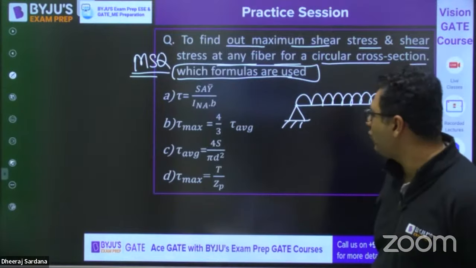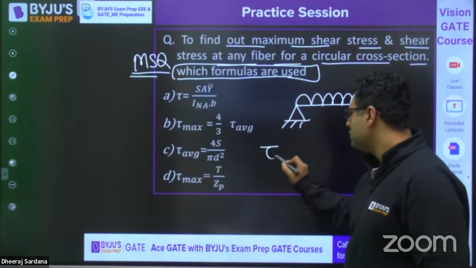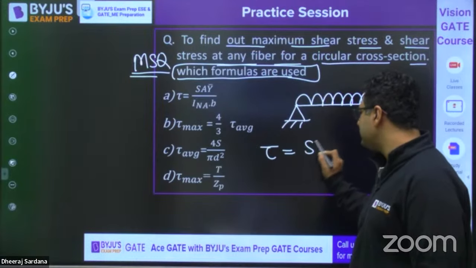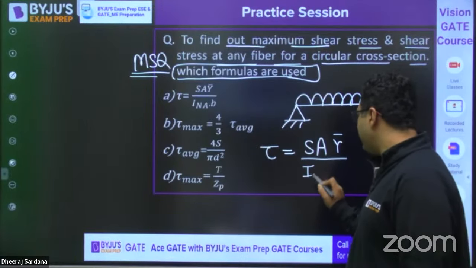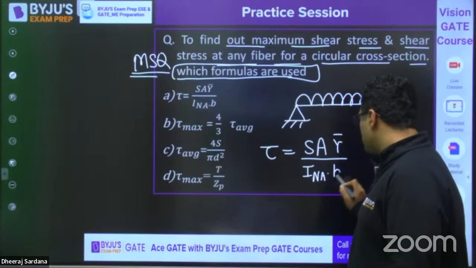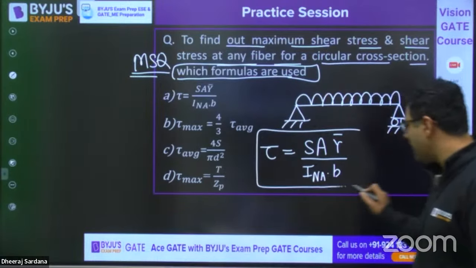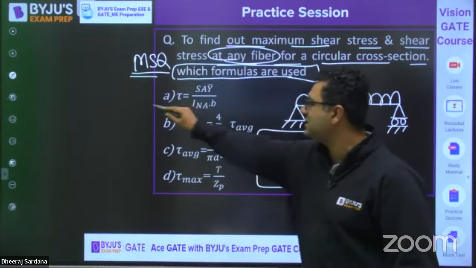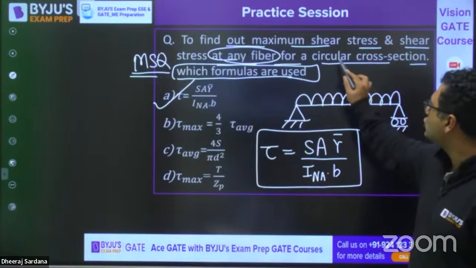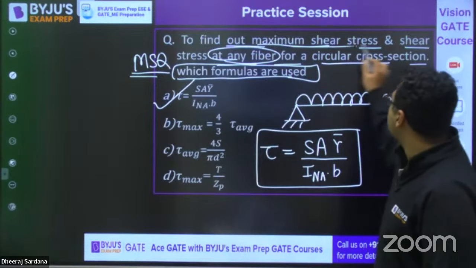First of all, yes, shear stress at any fiber is given by SAY bar divided by INAB. So this is the shear stress at any fiber. So this is going to be the answer. Then I also asked the maximum shear stress.